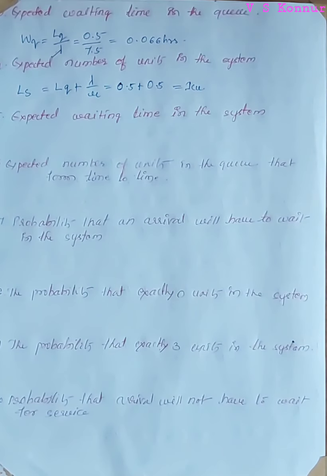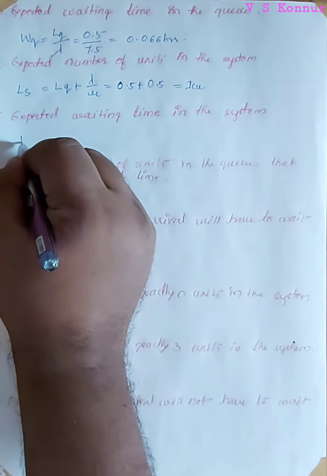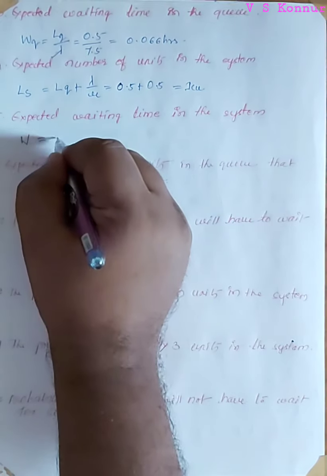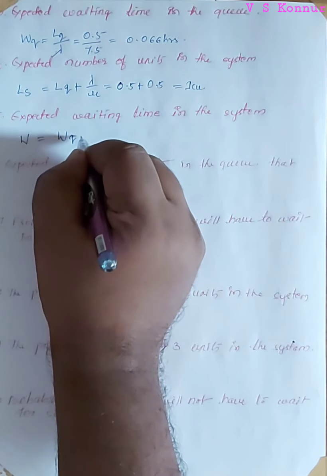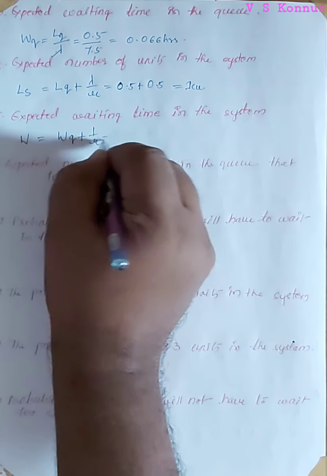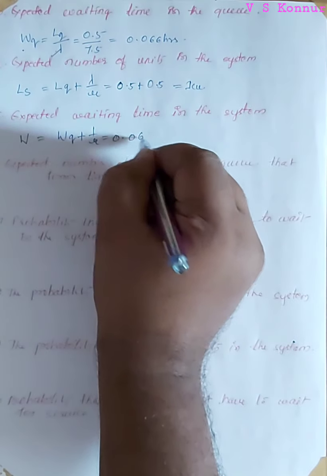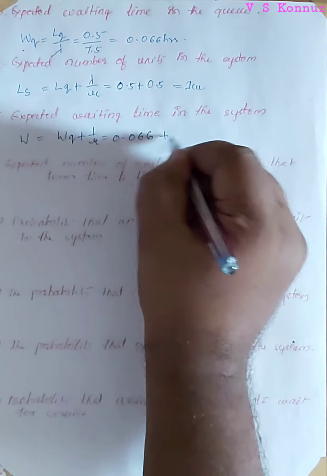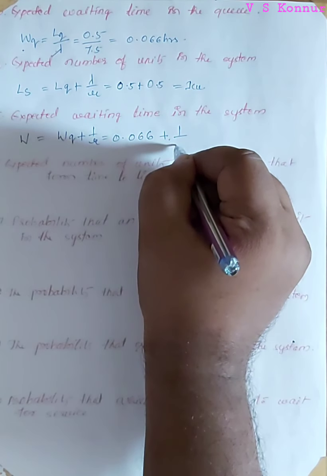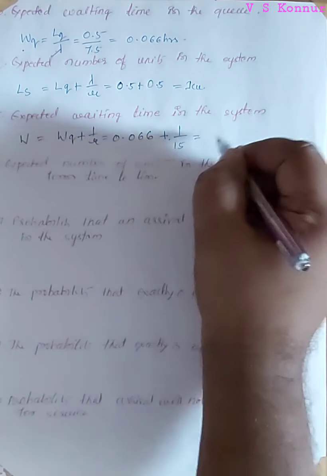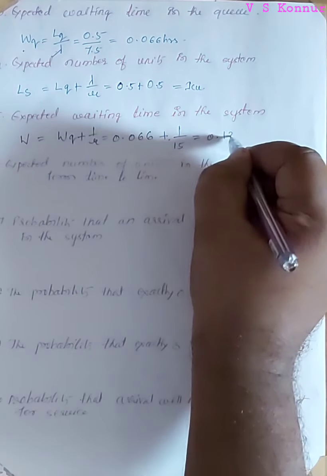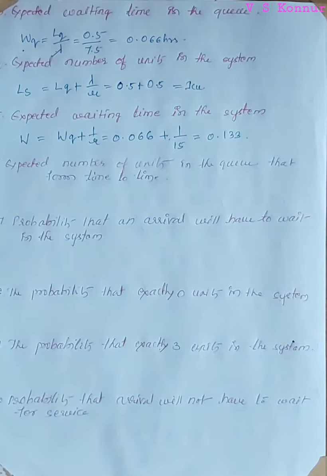Expected waiting time in the system. Expected waiting time in the system is given by W. So W is equal to WQ plus 1 by mu. WQ we have already calculated, that is 0.066, plus 1 divided by mu, which is 15. So that is equal to 0.133 hours waiting time in the system for a person.